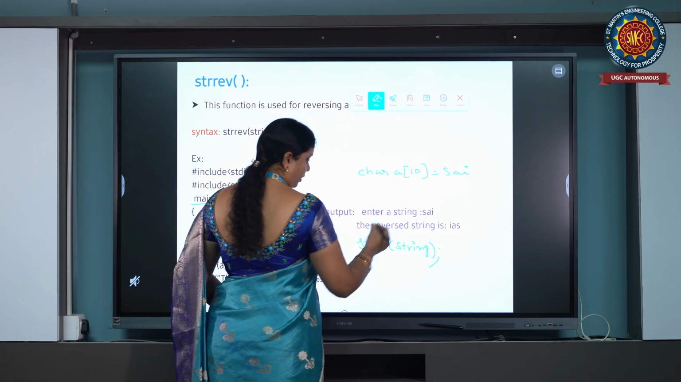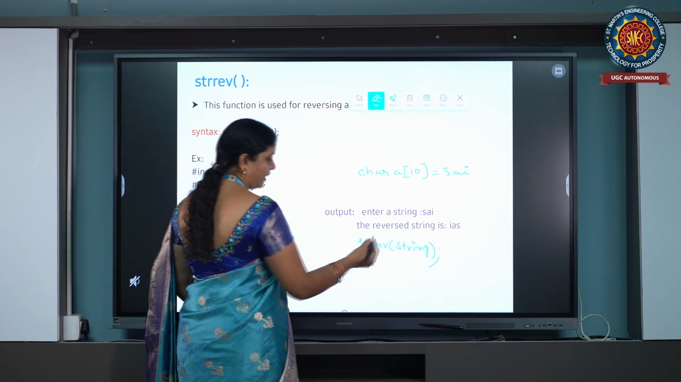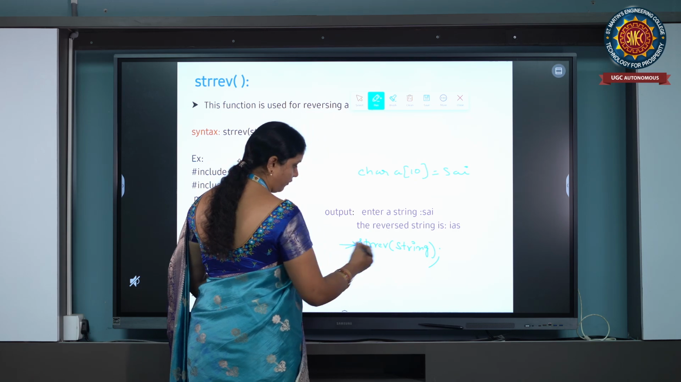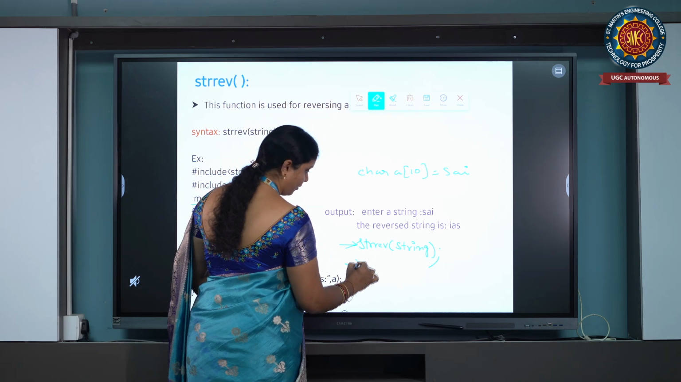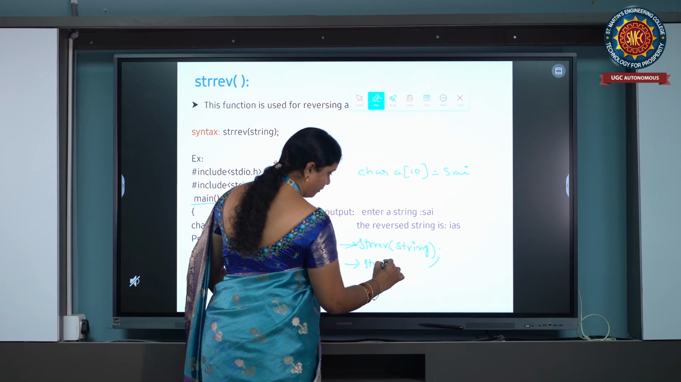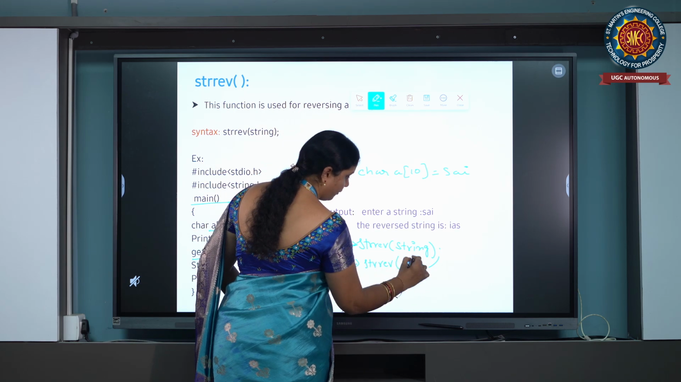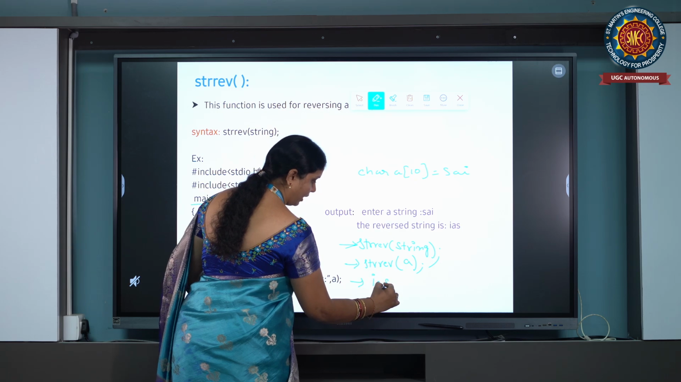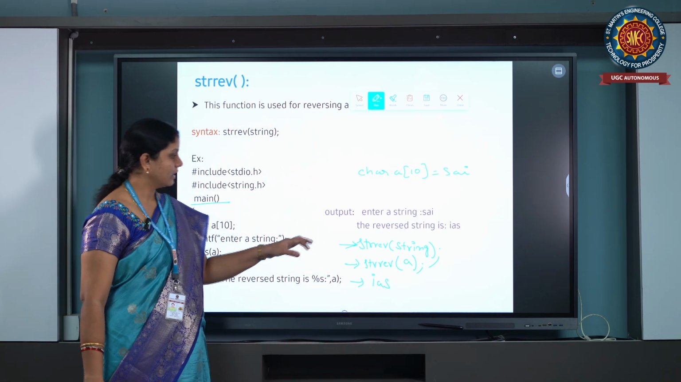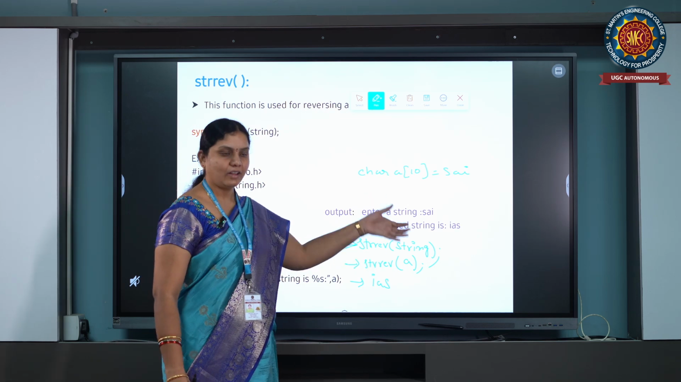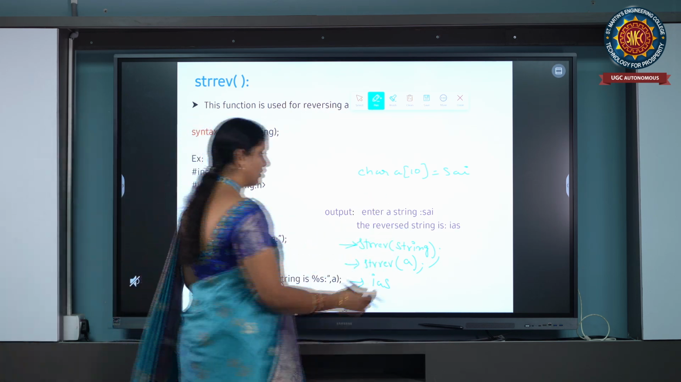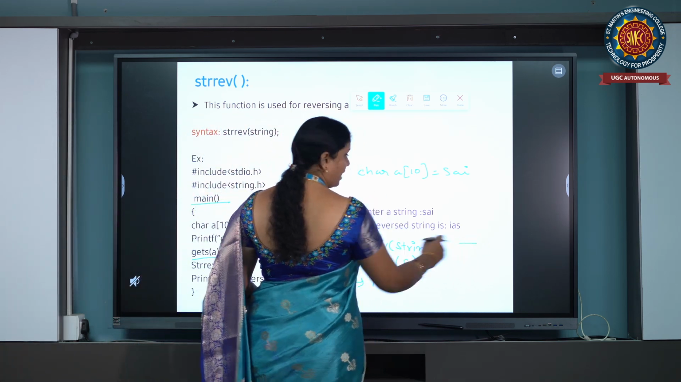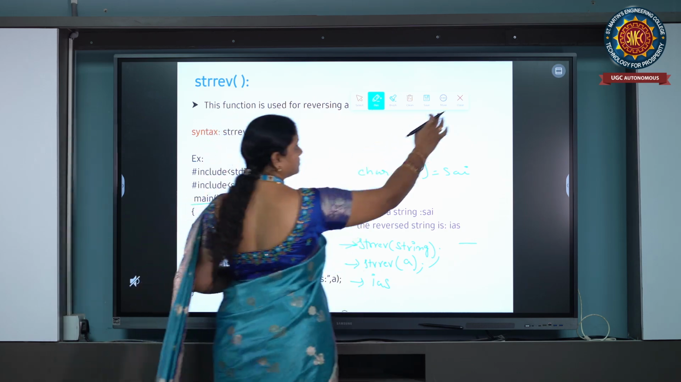So I want to reverse a string, then I have to use the function strrev of string, strrev of A. It gives the output IAS. That is nothing but the strrev function.